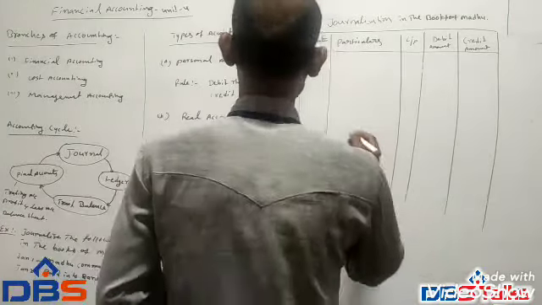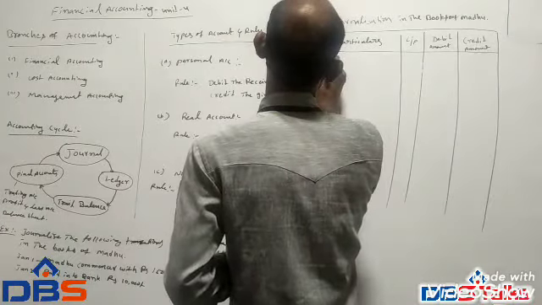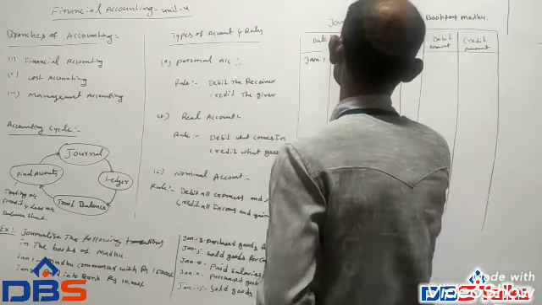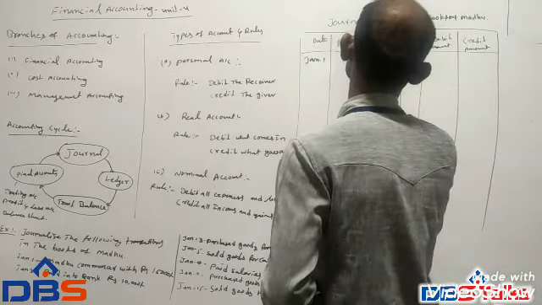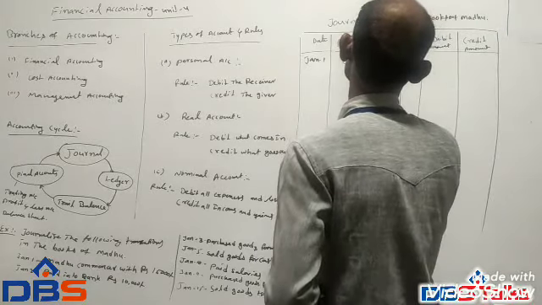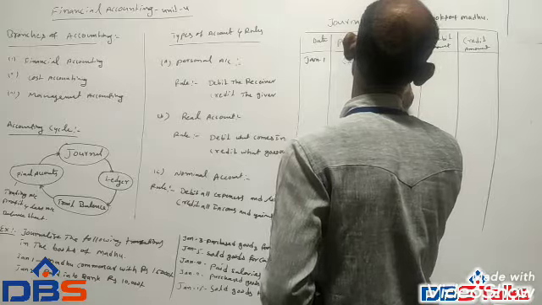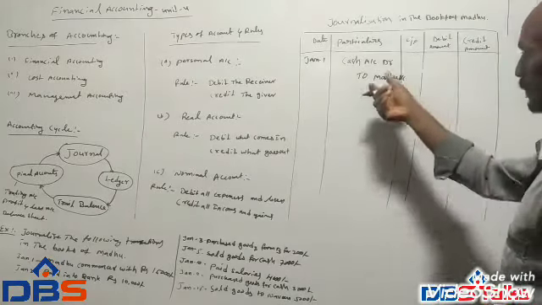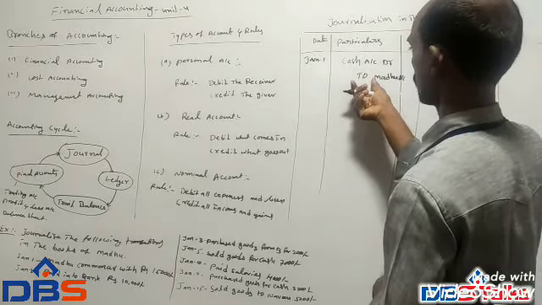So, the January first transaction is cash account debit to Madhu account.